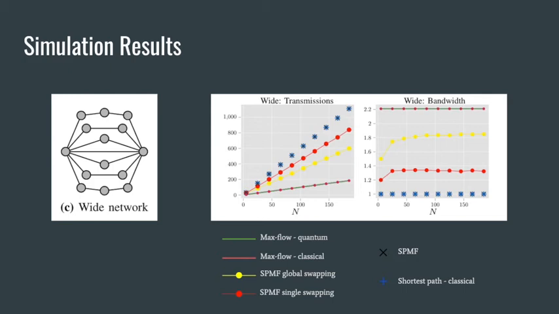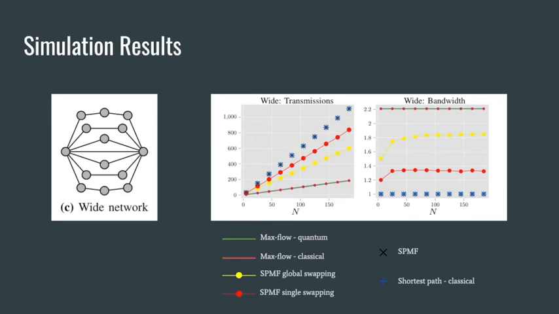In case C, we are dealing with what we call a wide network. A wide network is a network where the two communicating nodes are these two endpoints here, and there are many routes that are growing outward that connect these two endpoints, with an increasing number of nodes as the network widens. In this case, the classical and quantum maximum flow multipath routing algorithms perform the same, since all of the network nodes are used in this routing approach, and therefore no entanglement is used throughout the simulation.